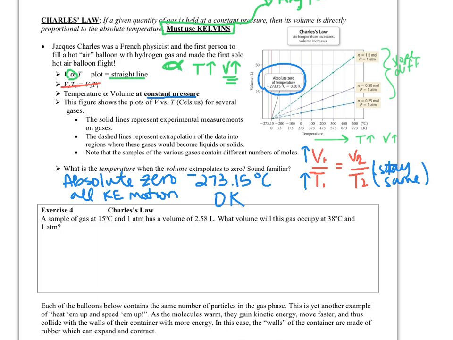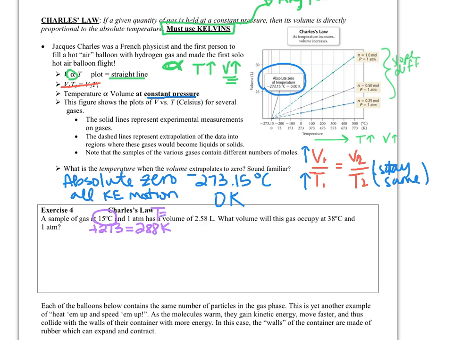Okay, so Charles' law says a sample of gas at 15 degrees Celsius. So this is really important. Anytime you see a Celsius temperature, add 273. So we add 273 to that. That's going to be 288 Kelvin, because we cannot plug in Celsius. It changes the values of the numbers, and it's going to give you wrong answers if you plug in the Celsius temperatures instead of the Kelvins. And so that's your temperature, right? So it's giving me a temperature.